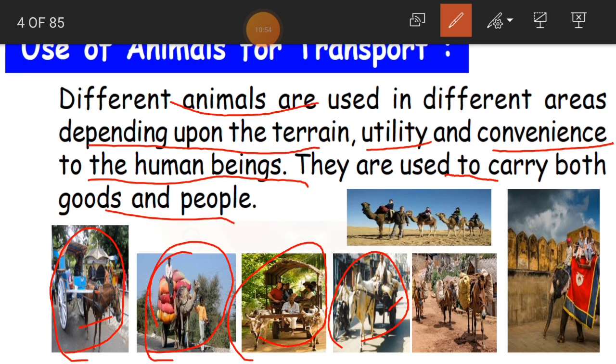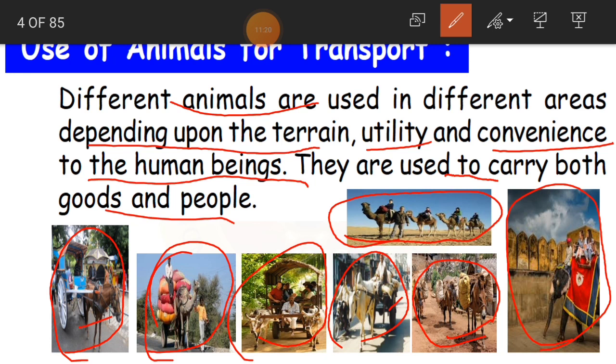Okay, and here a desert area. In the desert area, which animal is used for transporting people? Camel. Yes. So that is why we call the camel the ship of the desert. You remember that? Yes. And now here donkeys, they are carrying the loads.